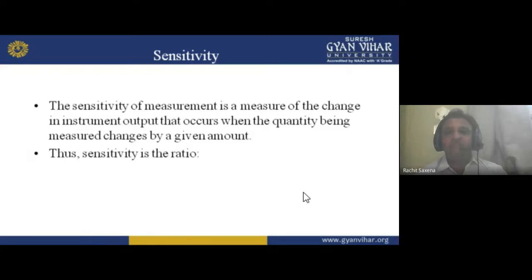The word sensitivity comes from sensitive. For example, if you are a sensible person, you have to wear a mask if you are going outside your house, because the pandemic is going on. We are facing the pandemic in our country, our state, our city.